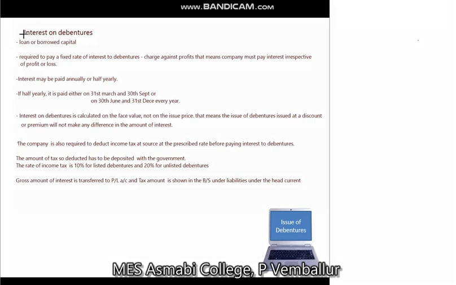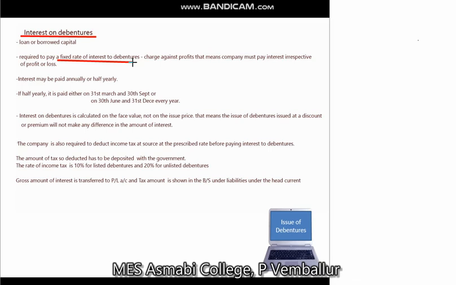Today our topic is interest on debentures. We all know debentures are borrowed capital. Just like if we take a bank loan, we have to pay interest, likewise for debentures we also have to pay interest, because it is a type of loan. It is borrowed capital. It requires payment of a fixed rate of interest.